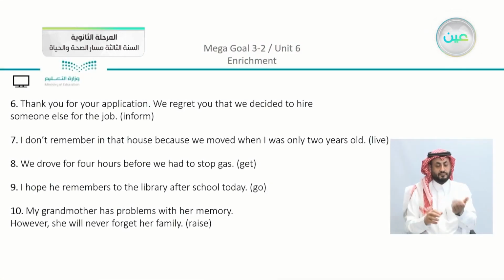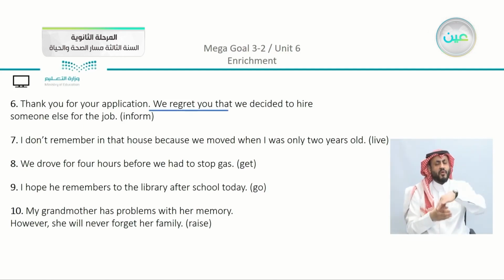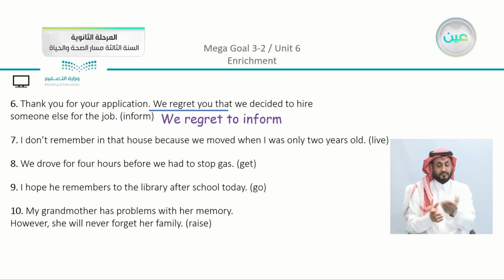Now we have the second part of our exercise. We have here, thank you for your application. We regret you that we decided to hire someone else for the job. Now here, I'm sure that you are beginning to get the answers very quickly. Now it is better just to see where is the basic verb. You can see that we have here regret in the sentence. And then you are going to add the verb that you have between brackets, but you're going to decide whether it is the infinitive or the gerund. So read the sentence again. Thank you for your application. We regret, we can say here, to inform you.